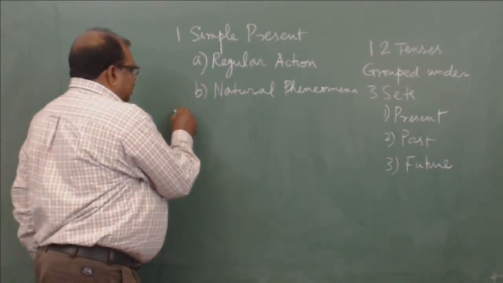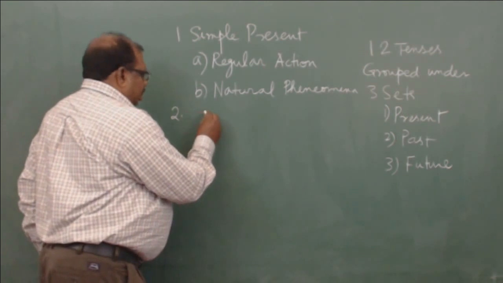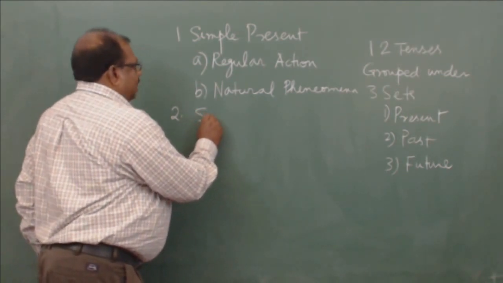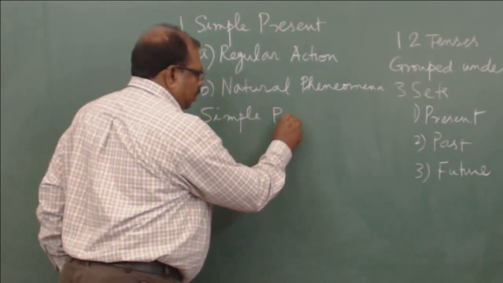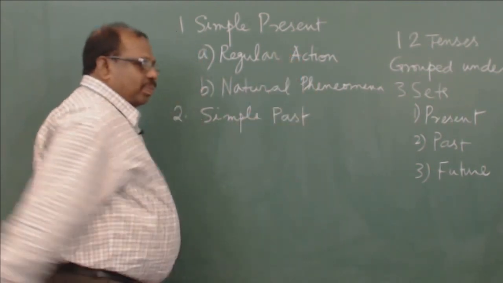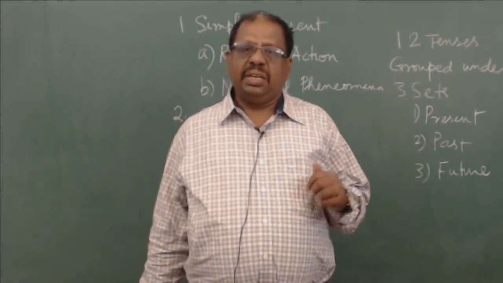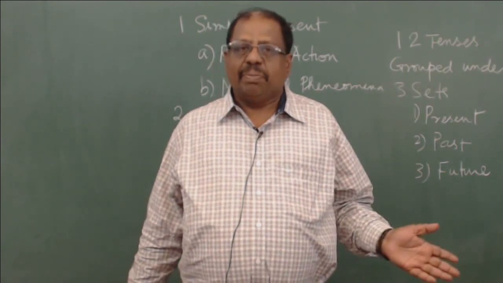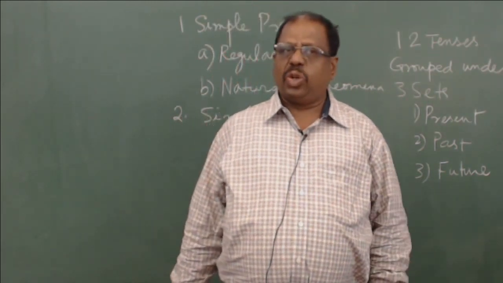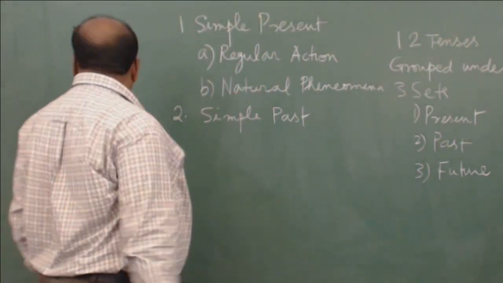The second tense which you should become aware of is the simple past. So what is this past? As the word past indicates, it is talking about something which has happened already. Please remember, always you should look at past or future with reference to the present.